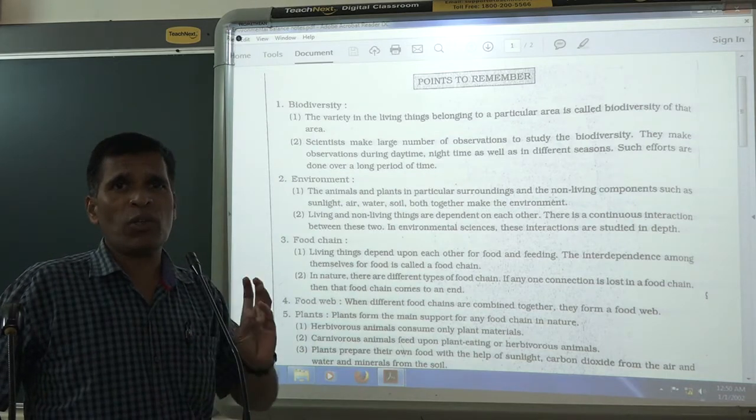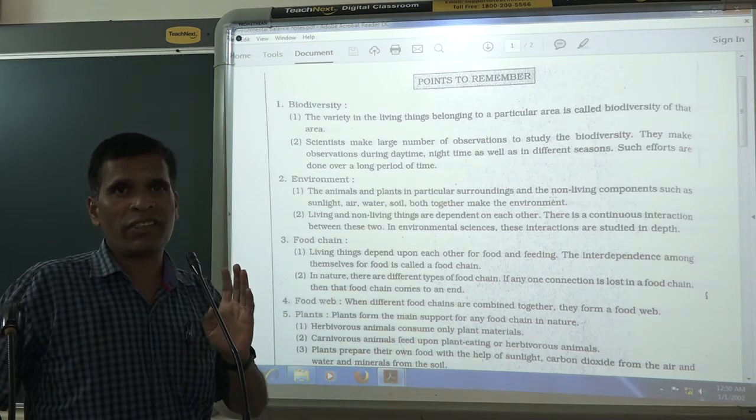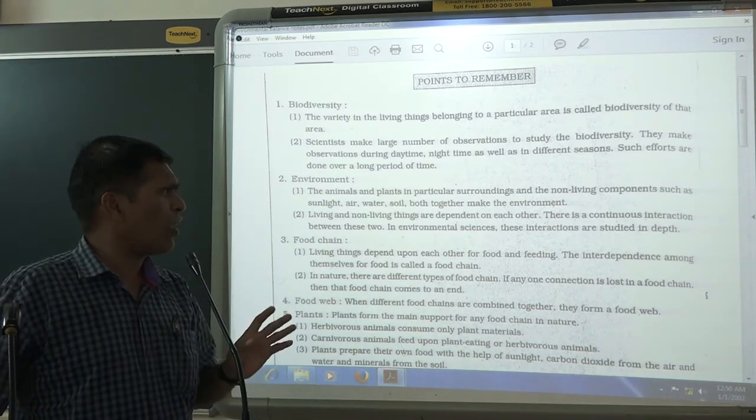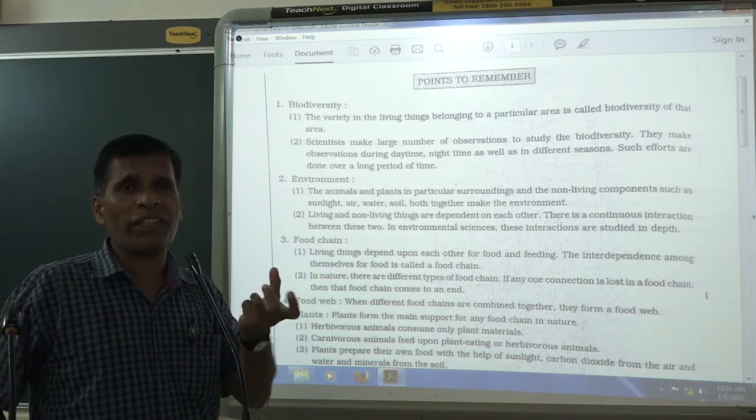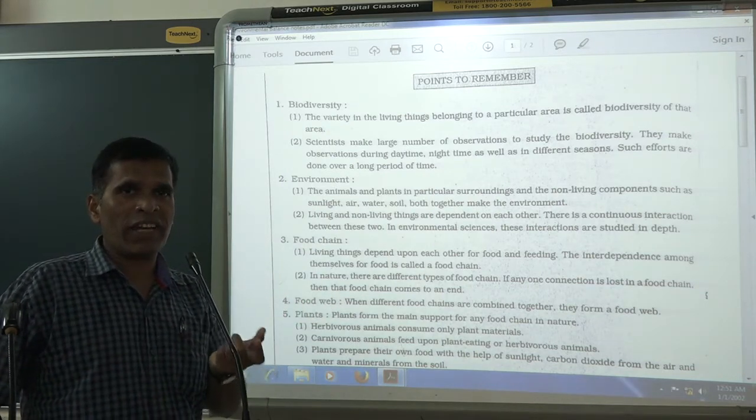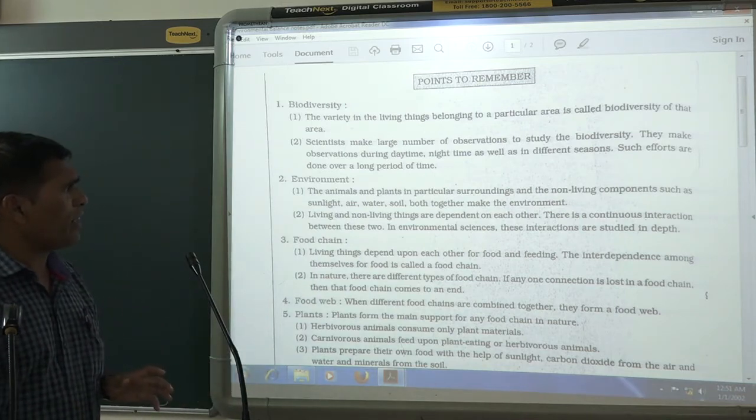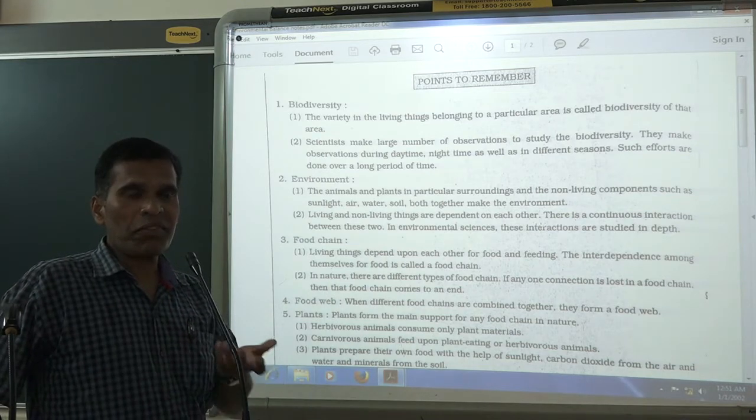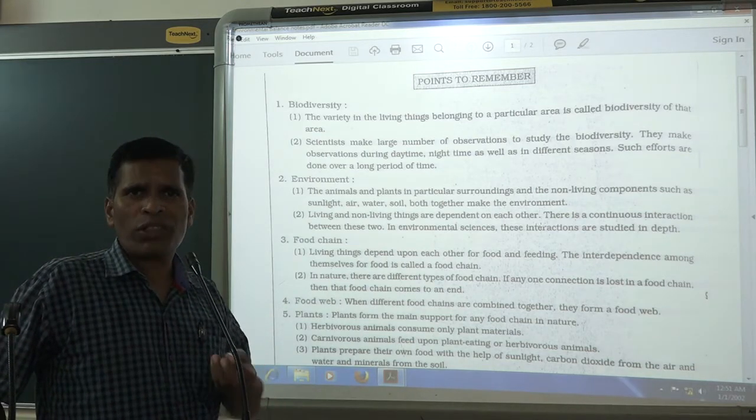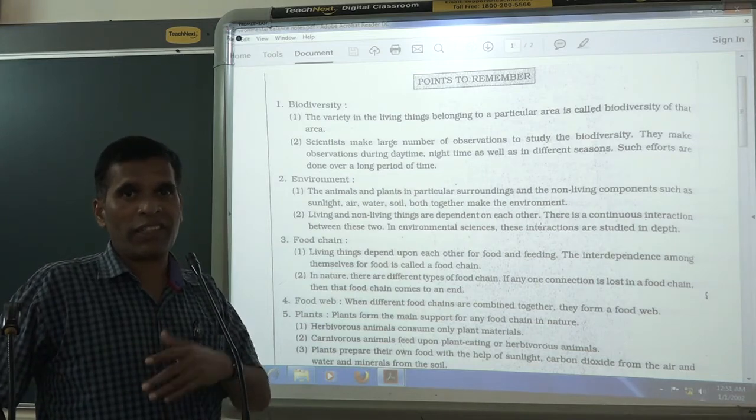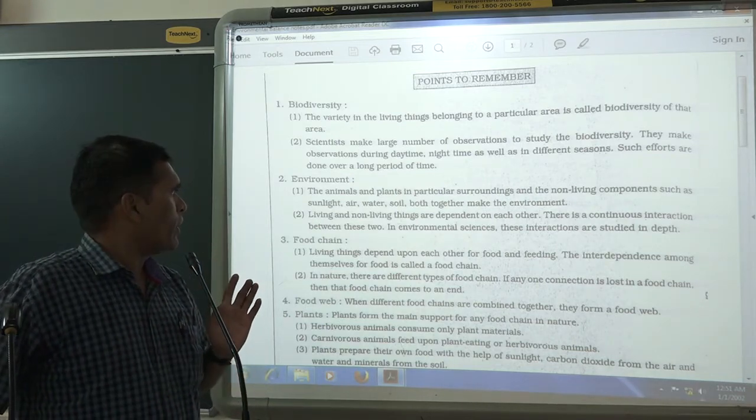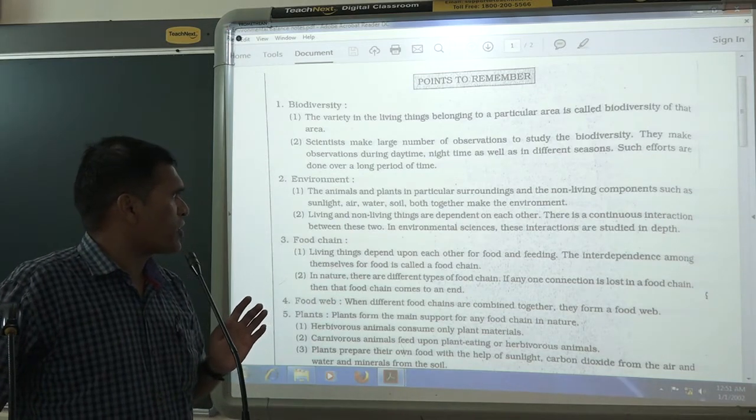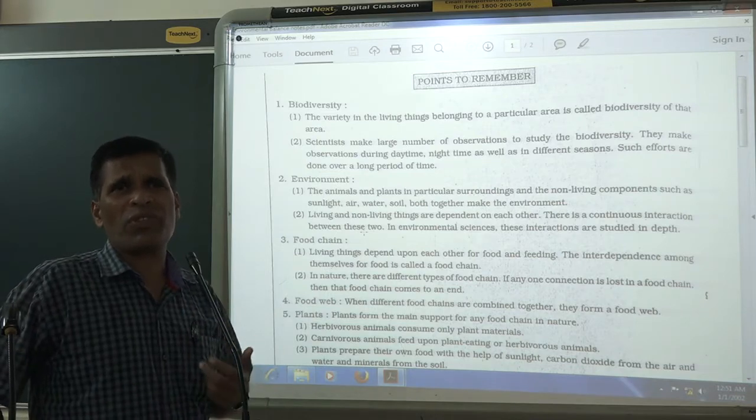Environment means it includes the living things, and it includes the non-living things. Non-living things like the sunlight, air, water, soil, rock, all these things. All together it is called the environment. Living things as well as non-living things. Living and non-living things are dependent on each other. Understand that? Because we also need water. Is water living or non-living? Non-living. It means we are dependent on the water. Like that, living and non-living are dependent on each other. There is a continuous interaction between these two.